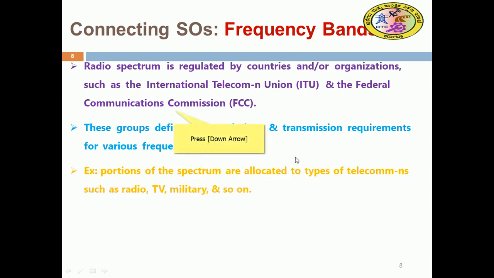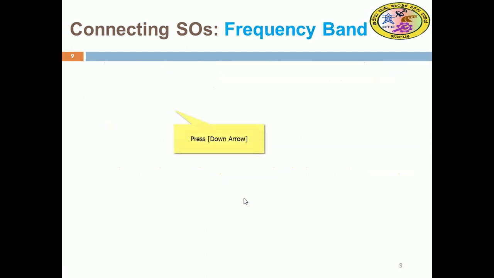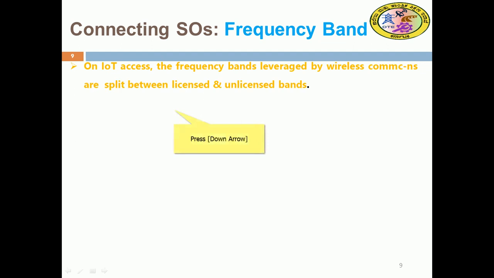So there we have portions of the spectrum allocated to each type of telecommunication, such as radio, TV, military networks, and so on. They have specific frequency bands, which are allocated by the ITU and FCC, and they have to follow that. The frequency bands that IoT access leverages for wireless communications are bifurcated between licensed and unlicensed bands.